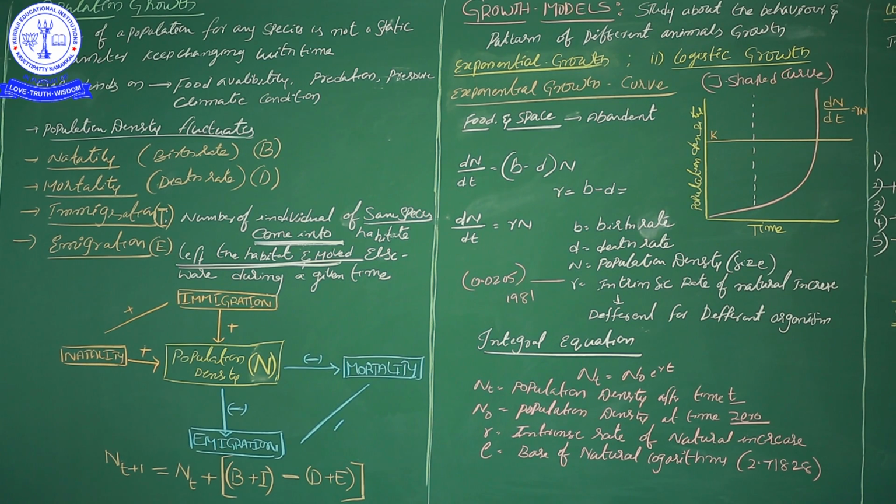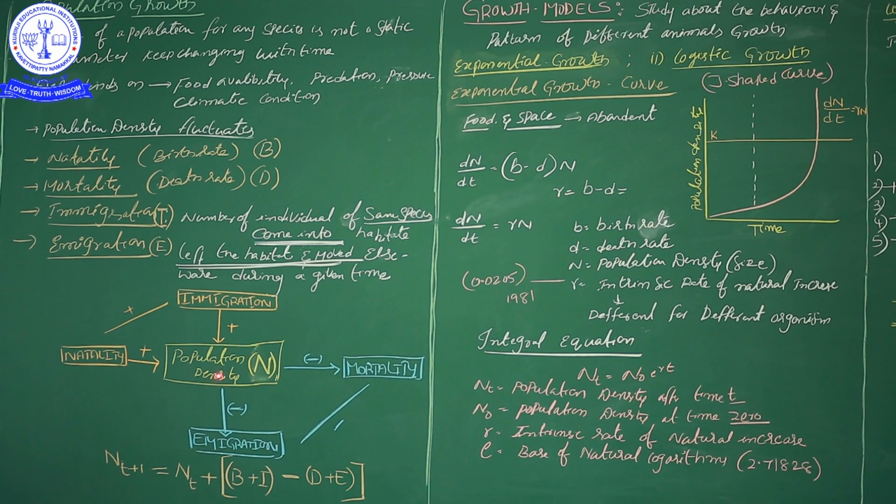Now among these four, two aspects give positive growth of the population, meaning the number of organisms will increase. Natality and immigration both show improvement. Mortality and emigration decrease the population size. Two belong to the positive way, two to the negative way. That is shown in the form of a flow chart. Here population density is indicated by capital N.